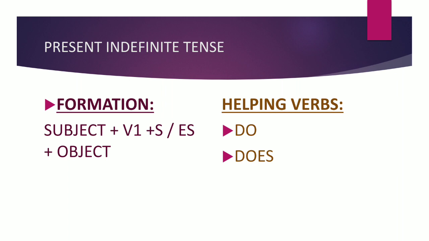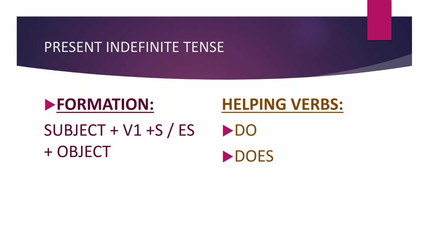If there is no need to use s or es with a verb, then we use do. But if there is a need to use s or es on the basis of the subject, then we use does. I told you an example: he goes to school daily, right? We are using es with the verb because he is singular.